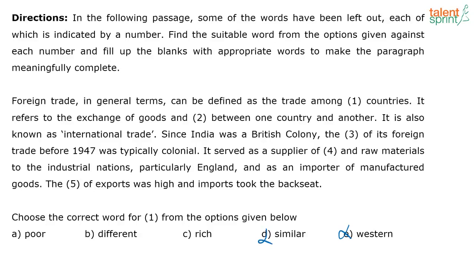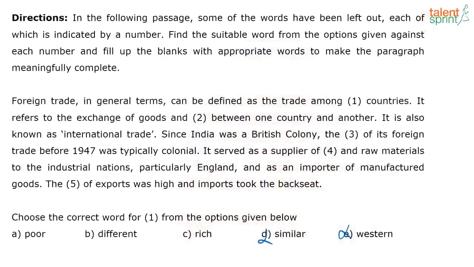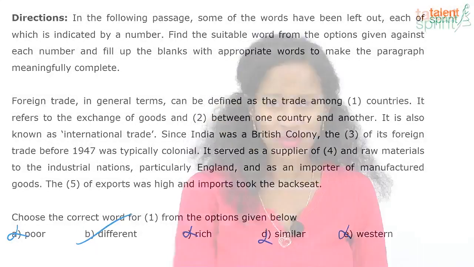Does it happen only among rich countries? No. What about the poor countries? They also make some sort of trade, right? Because something is growing in their country as well. They also have to make money. So I can't exclusively say either poor or rich countries, right? The only logical answer has to be option B, different countries, right? So it cannot be poor or rich. It's not about whether if the country is poor, they will do trade. No, that just doesn't make sense.